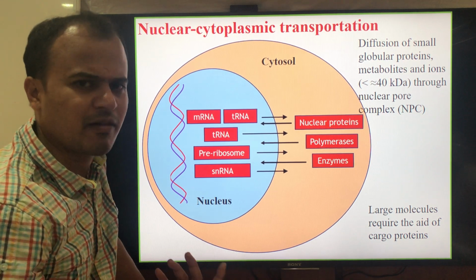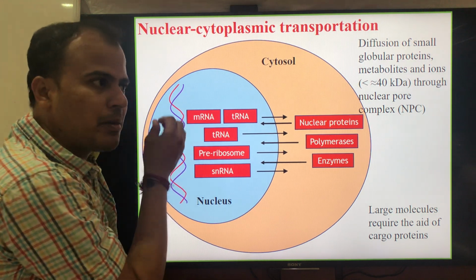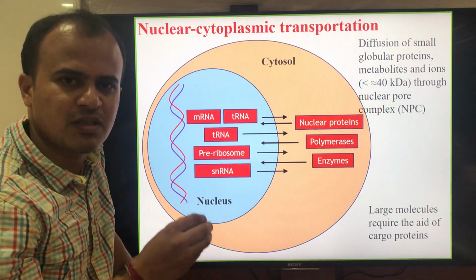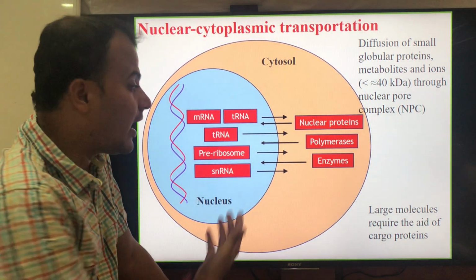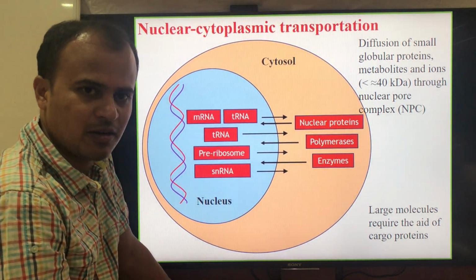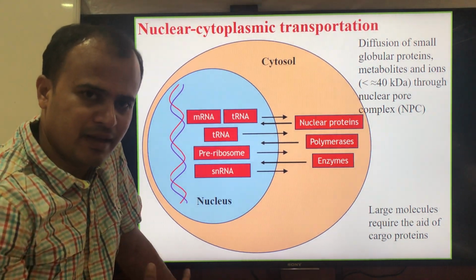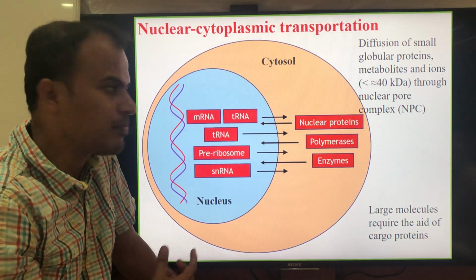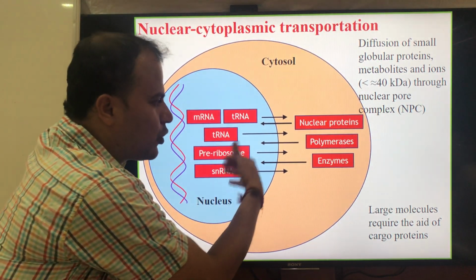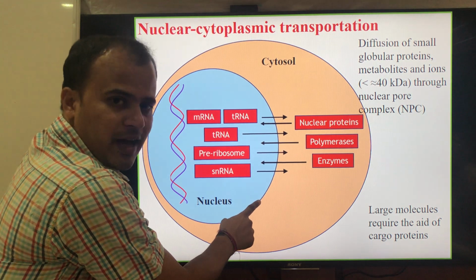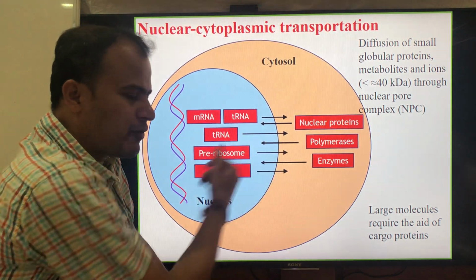Any type of RNA for that matter is produced inside the nucleus. But if you look at the functions of these RNAs, the functions reside at the cytosol. Therefore, any type of RNA synthesized in the nucleus should be transported across the nuclear membrane into the cytoplasm to perform its function.